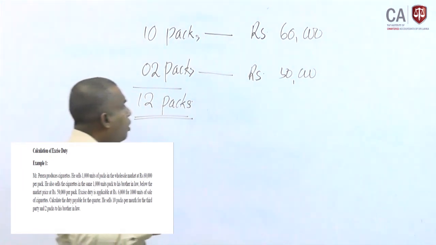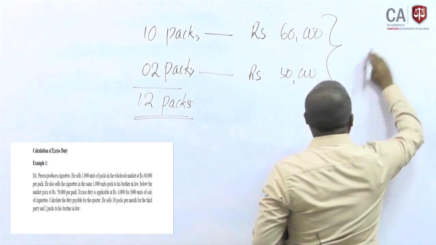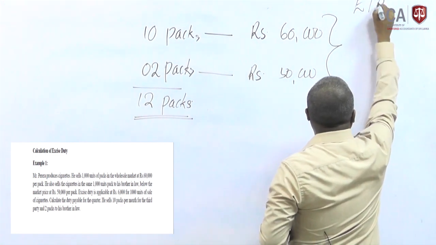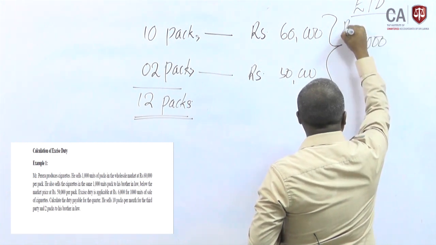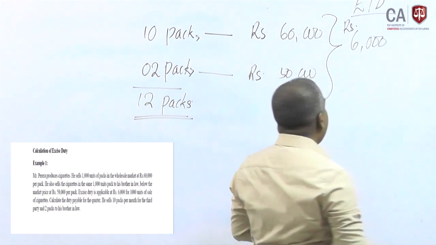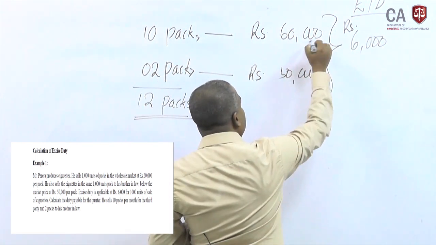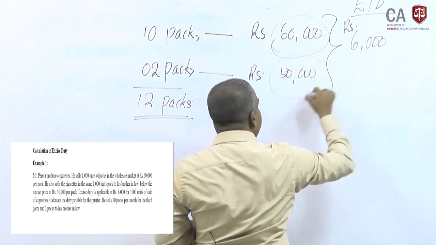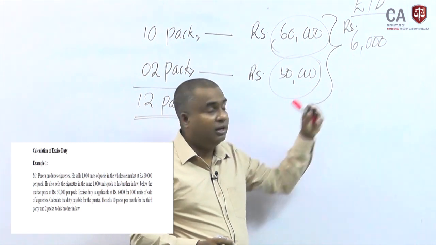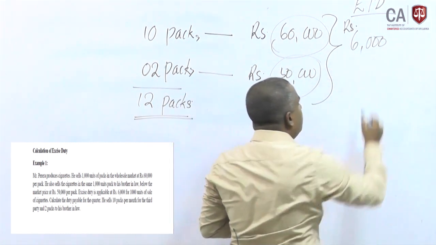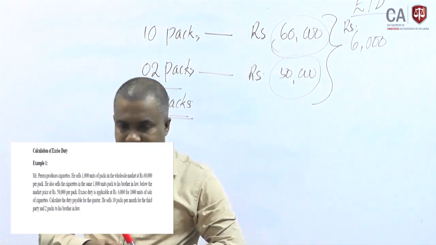For both situations, from the excise duty point of view, 6,000 rupees should be considered when calculating the excise duty. Though these were sold for 60,000 and 50,000, at the time of moving from manufacturing, for excise duty purposes the price is decided as 6,000.